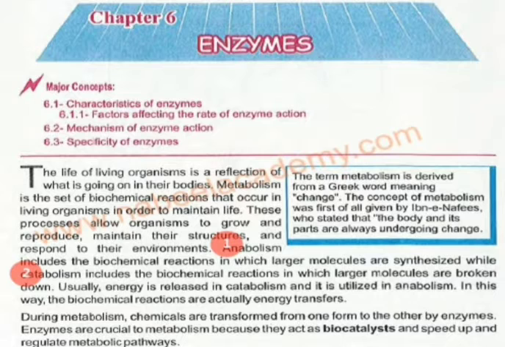And what is catabolism? Always remember, both of them are biochemical reactions, so they only occur in the body, in the living cell. Catabolism is the biochemical reactions where larger molecules are broken down. So in anabolism, larger molecules are synthesized, and in catabolism the larger molecules are broken down into smaller molecules.